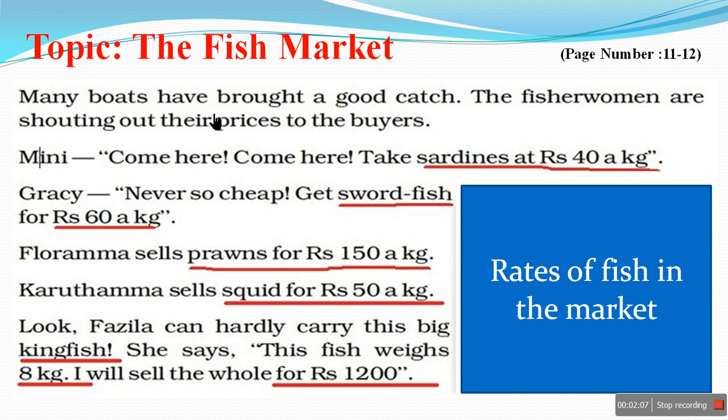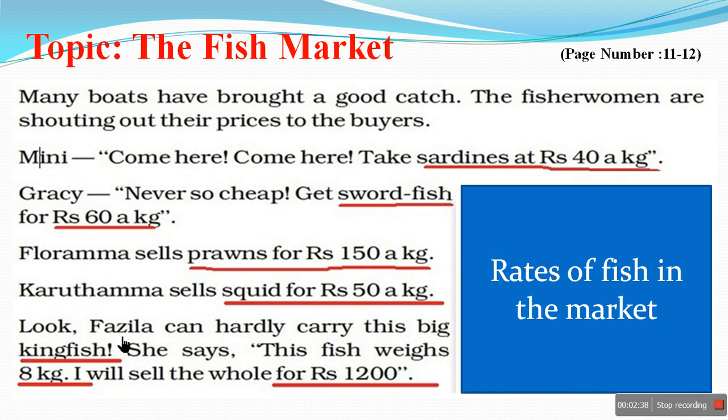Many boats have brought a good catch. The fisherwomen are shouting out their prices to buyers. Minnie, come here, come here. Take sardines at rupees 40 a kg. Gracie, never so cheap, never so cheap. Get swordfish for rupees 60 a kg. Floramma sells prawns for rupees 150 a kg. Karuthamma sells squid for rupees 50 a kg.